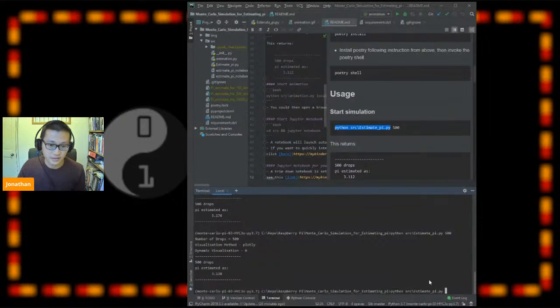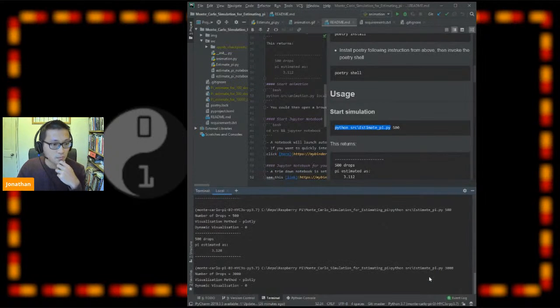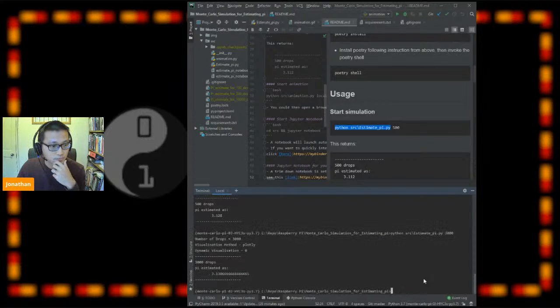Let's try 3,000 times, as we said. Okay, 3.138 is pretty good. To be on the safe side, we increase it to maybe 10,000.